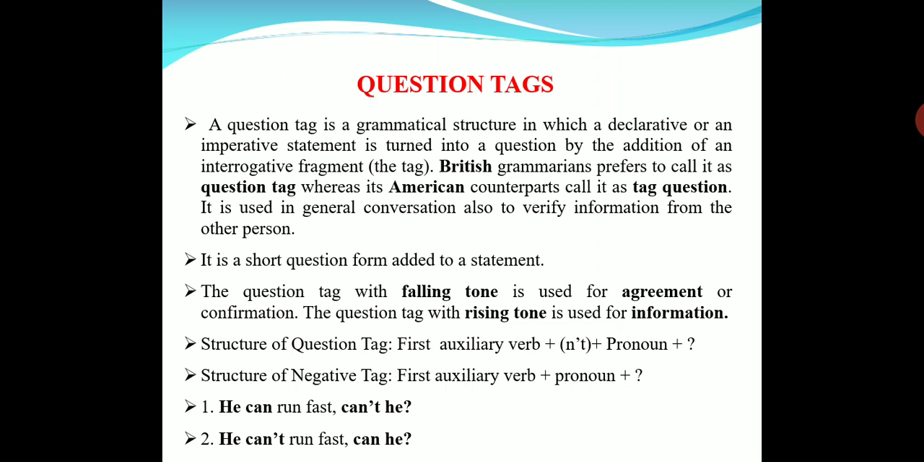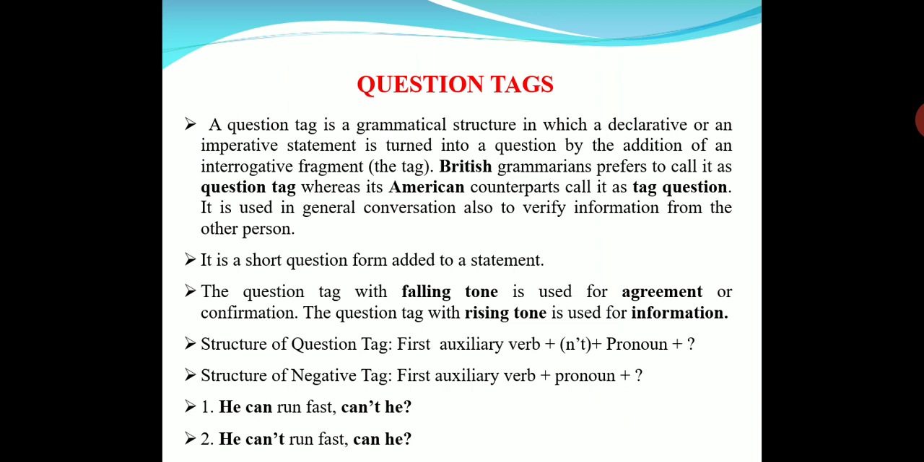But if I say a new girl and I don't know whether she is a student or not, then how will I ask? She is a student, isn't she? Isn't she? I'm using a rising voice, you see, rising tone. So I want information. I don't know whether she is a student or not. So to know the information about her, I'm asking this in rising tone. Okay. So falling tone is for agreement or confirmation and rising tone is for information.